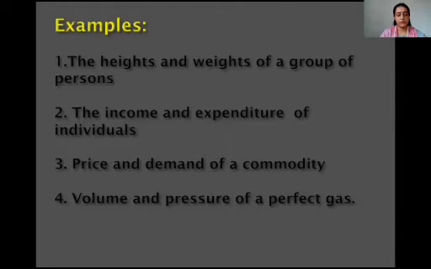For example, you want to see the association between the height and weight of a group of persons, and both variables are independent. Income and expenditure of individuals, both variables are continuous and independent. Price and demand of a commodity, volume and pressure of a perfect gas. These are two continuous variables, and we want to see the association between them.